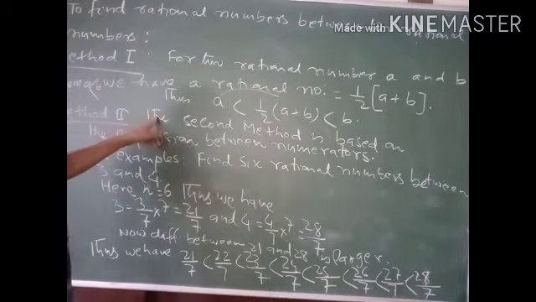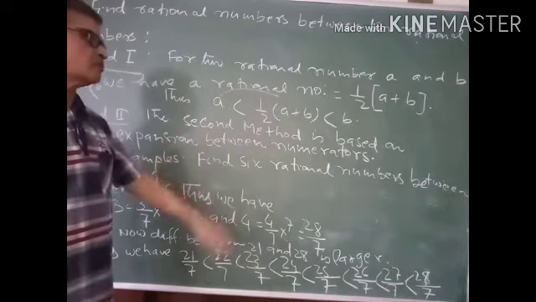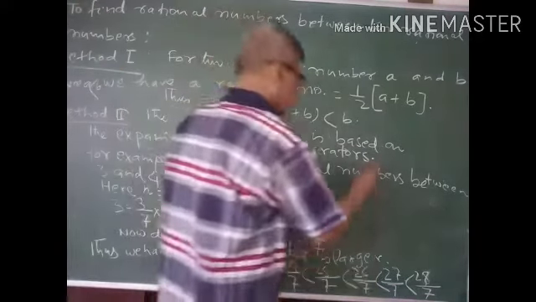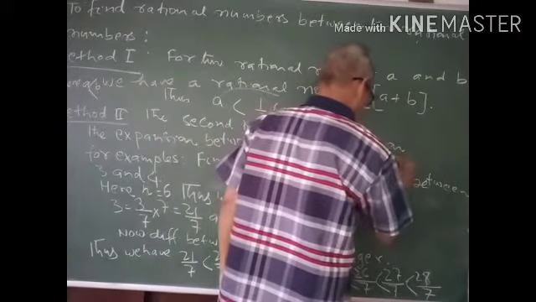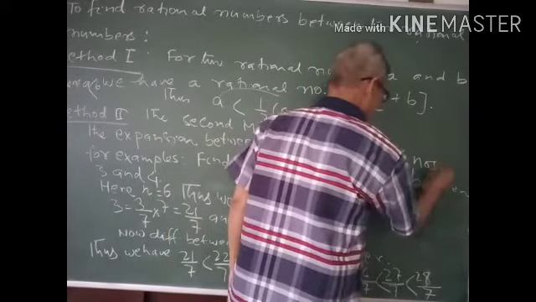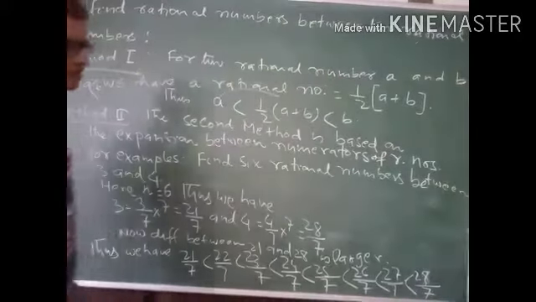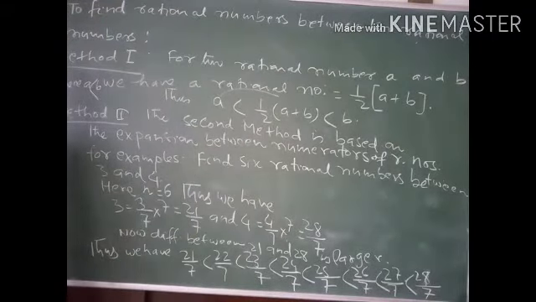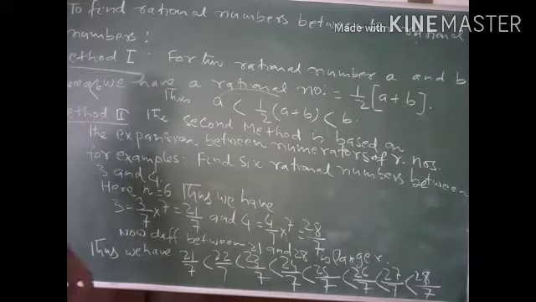The second method is based upon the expansion between numerators of rational numbers. Actually, sometimes we find that the difference between rational numbers is very little, very small, and it is somewhat difficult to put rational numbers between them.